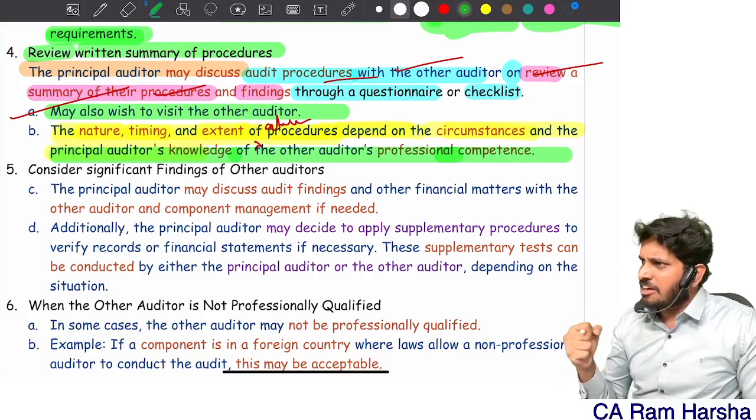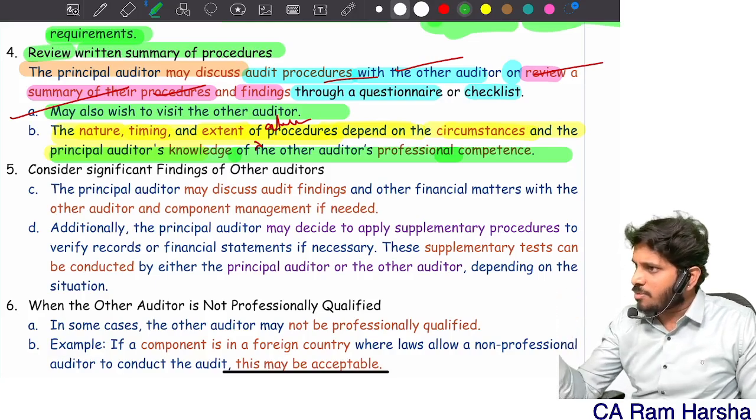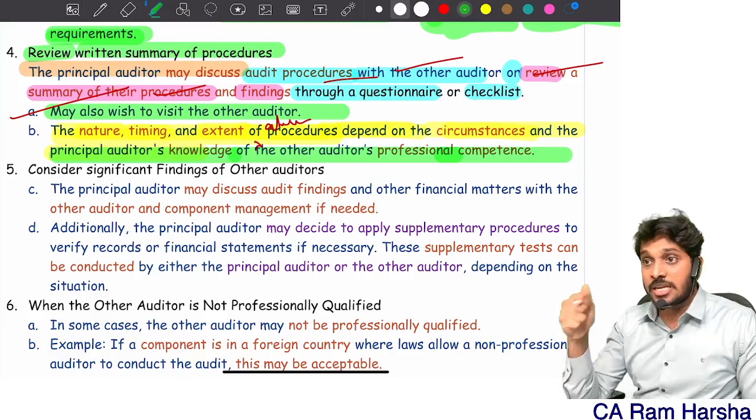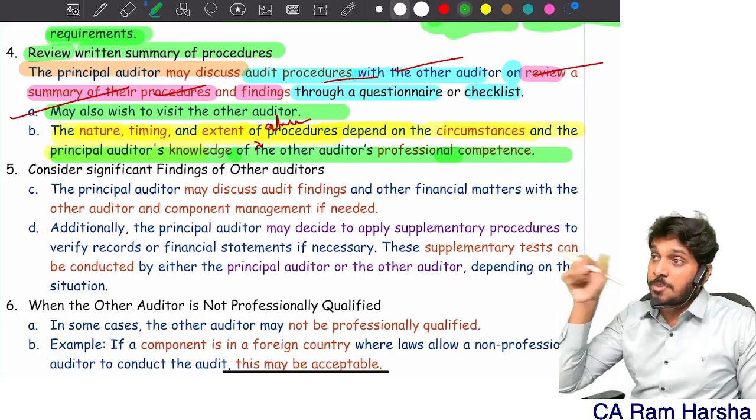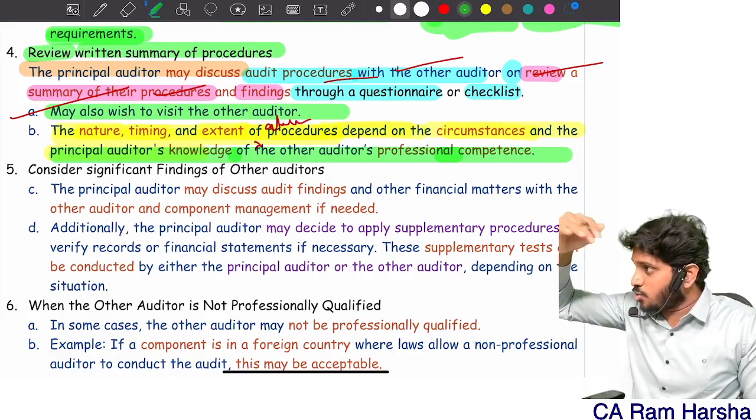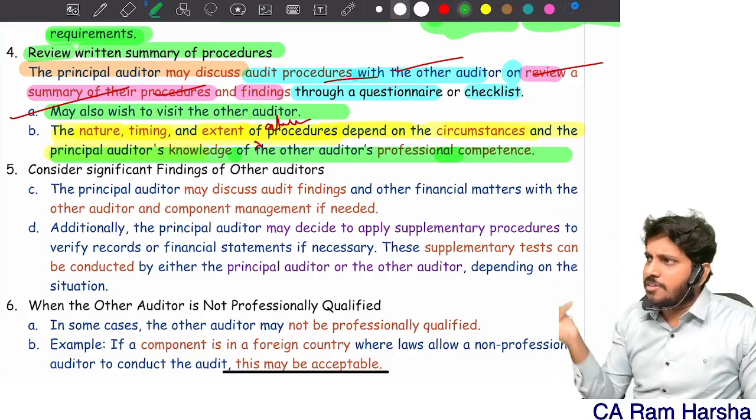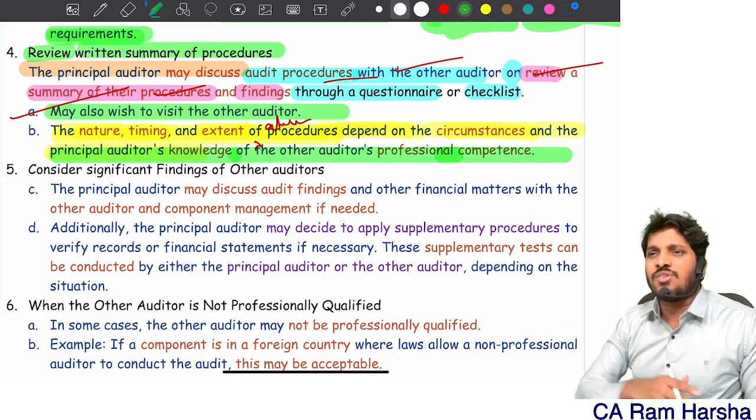competence. If I know that he is a very competent fellow, he is also a member of ICAI, he is also a stat auditor as per RBI requirement, he also met the eligibility criteria. If at all I have this competence, all the clarity, I will not even review his work.